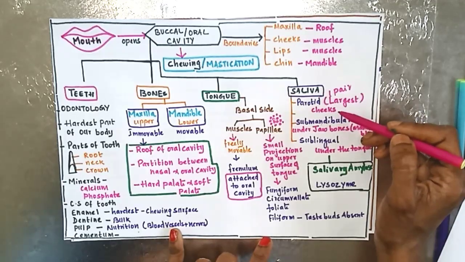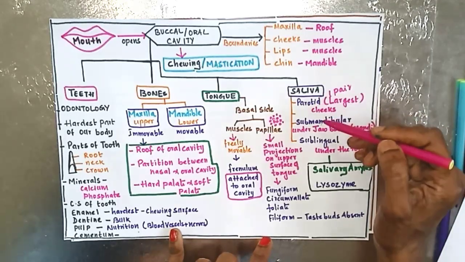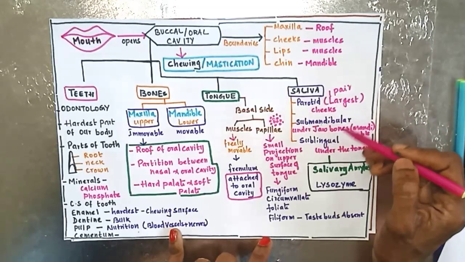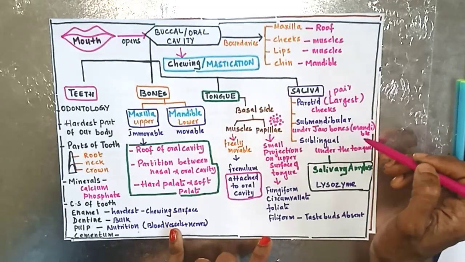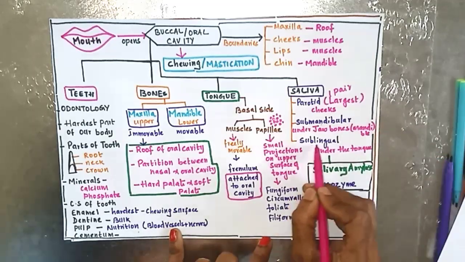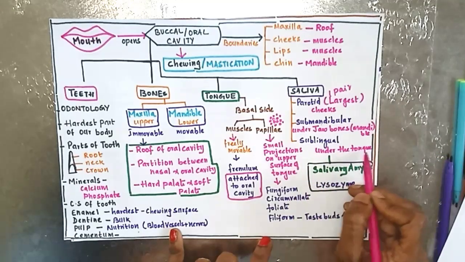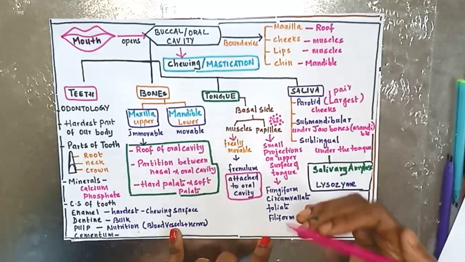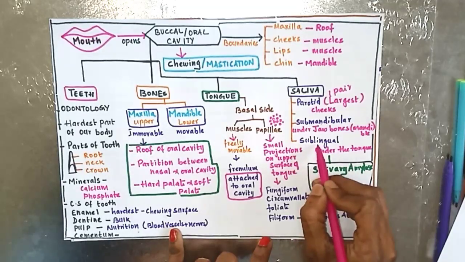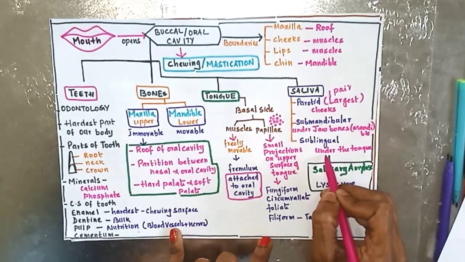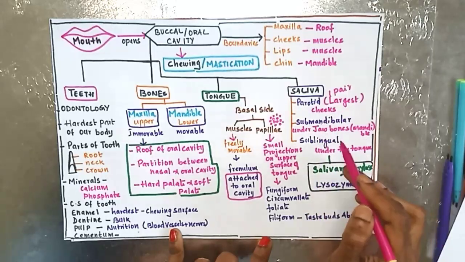Parotids are present in the cheeks. This is an important MCQ. This is the largest of the three salivary glands. Submandibular, they are present under the jaw bones, that is they are present under mandible. Sublingual, they are present under the tongue. Lingual means tongue, so sub means below. You can easily remember sublingual is present under the tongue. So these are the three pairs of salivary glands.